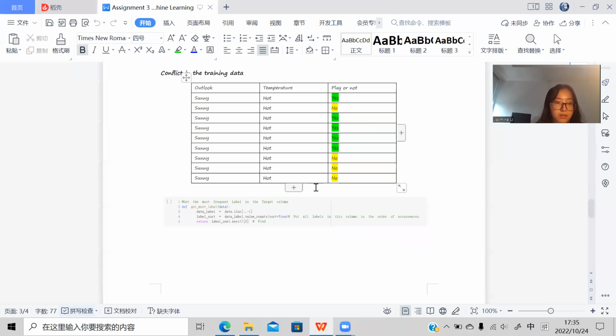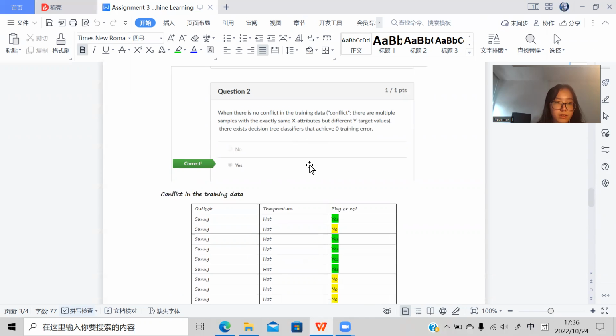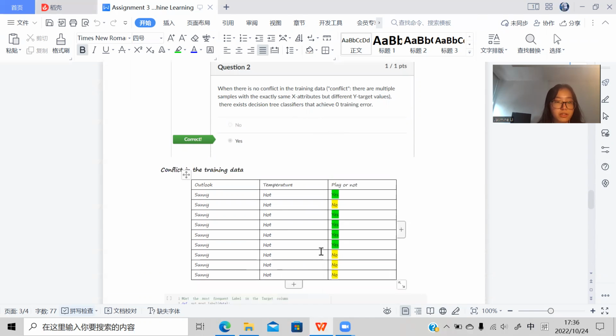Yeah, so we are limiting the depth of the tree, which means that at some point the tree stops subdividing in order to prevent overfitting. And the decision tree would choose the target value with the most votes as the common result of this type of attribute for the contradiction stated in the question. Of course, this creates training errors. Therefore, if there's no training error, there's no such contradictory example in the training data set.